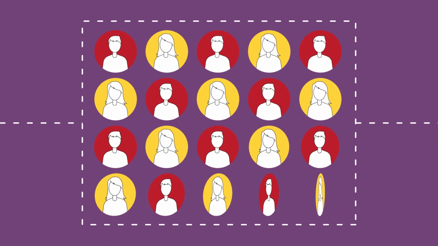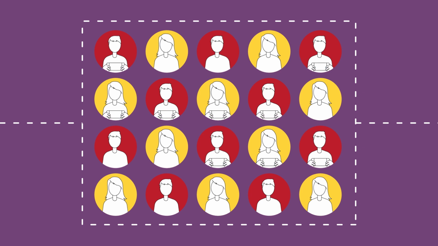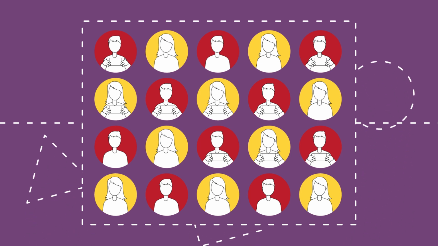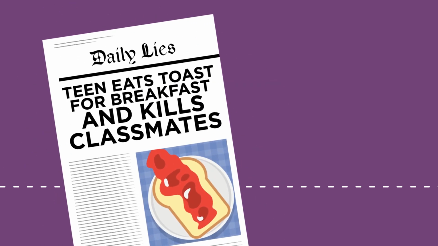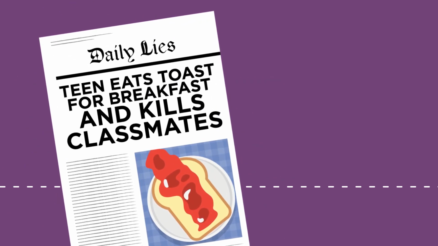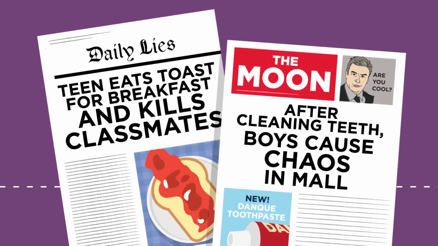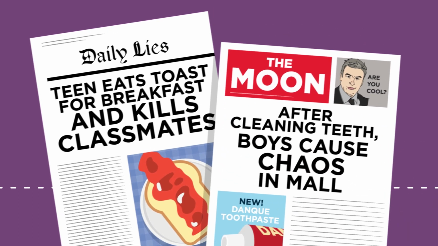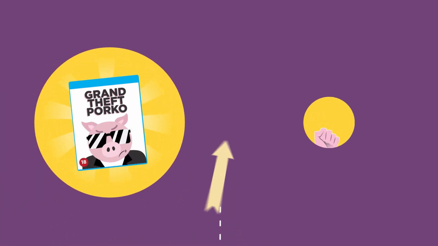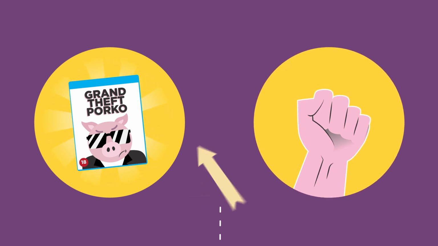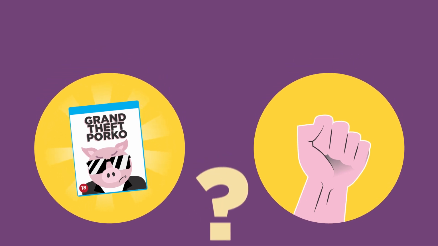What isn't factored in is that an extremely high proportion of young people, more males than females, play violent video games, and almost every one of them does not commit mass murder. The headlines could equally be, "Teen eats toast for breakfast and kills classmates. After cleaning teeth, boys cause chaos in mall." Even if you could prove a correlation between playing violent games and acts of violence, it would be impossible to imply a direction of causality. Does playing games cause violence? Or are people who are more predisposed to violence more likely to play violent video games?